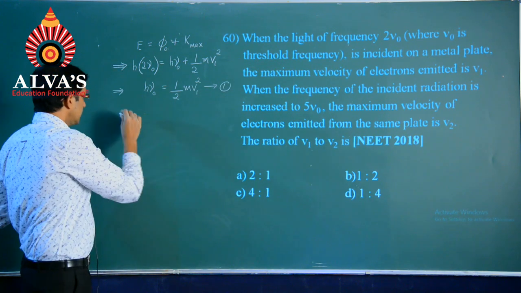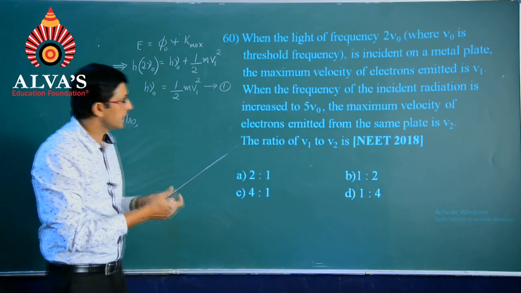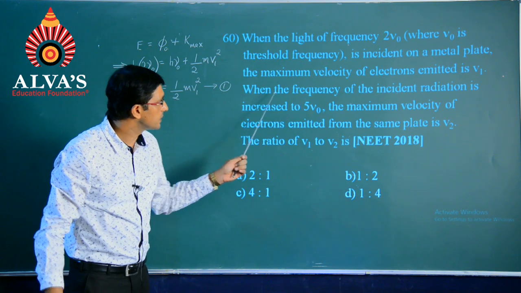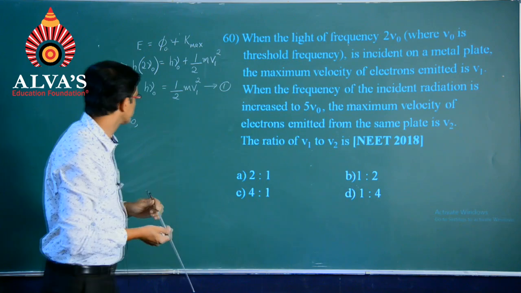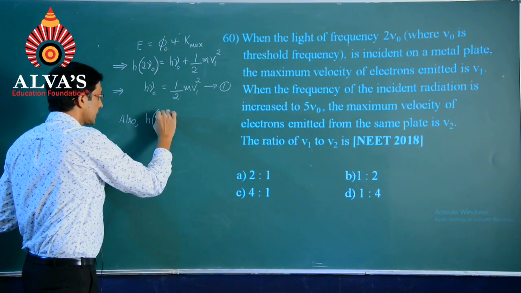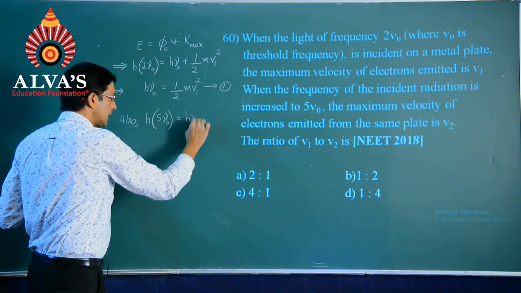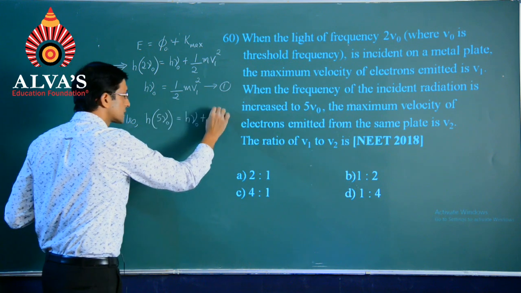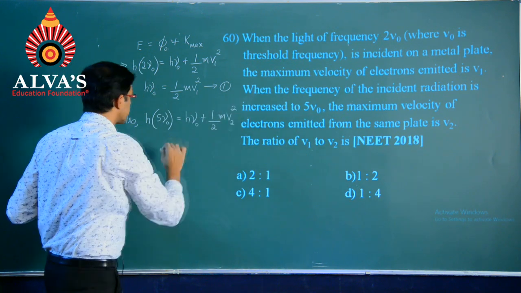Secondly, based on the next statement wherein it says when the frequency of the incident radiation is increased to 5 nu naught, in the same way h into 5 nu naught will be equal to h nu naught plus half m V2 square.